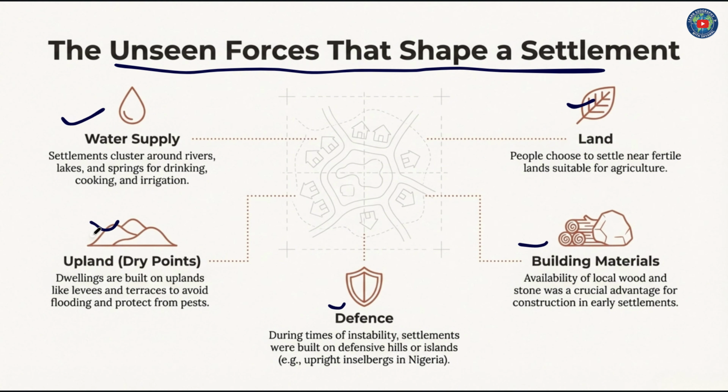Uplands: dwellings are built on uplands like levees and terraces to avoid flooding and protect from pests. Defense: during times of instability, settlements were built on defensive hills or islands up high, like Inselbergs in Nigeria, for example. Building materials: availability of local wood and stone was a crucial advantage for construction in early settlements. These are some determinant factors of human settlement.